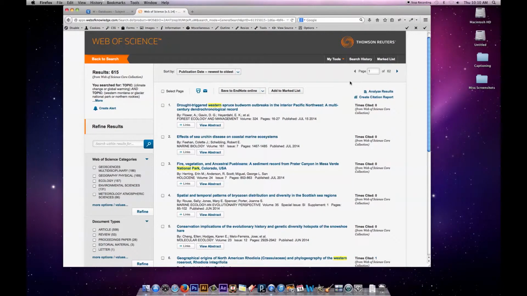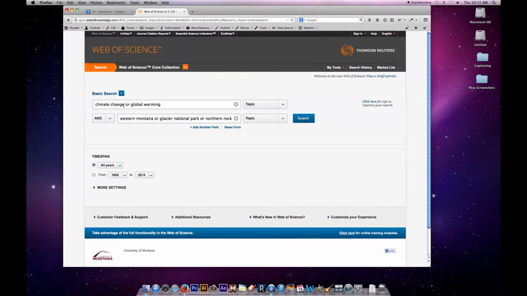What I could do if I want to make my search a little bit more relevant, or even if I want to broaden it, I'm going to go back to search. One of the ways I can broaden my search is we talked about related terms, climate change or global warming. If I look at some of my results, I'm going to see that sometimes researchers use climate change or climate changes. Sometimes they use climatic change or climatic changes.